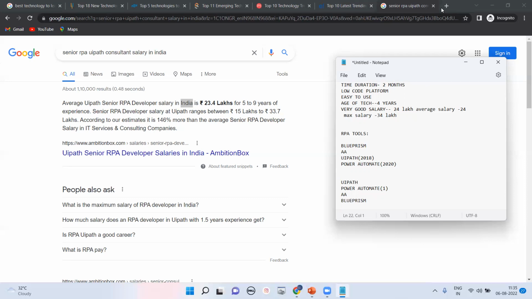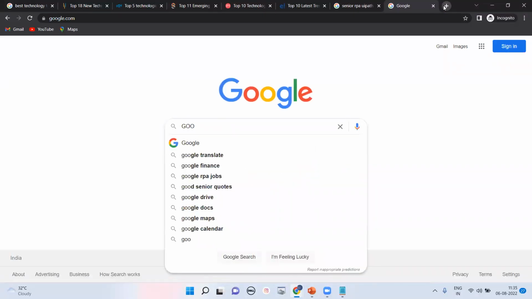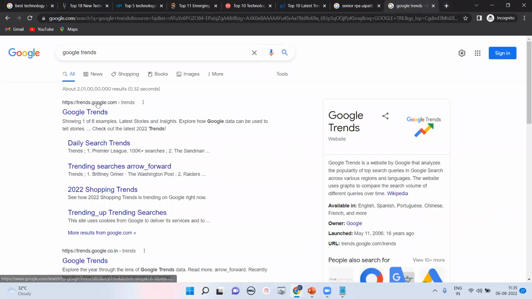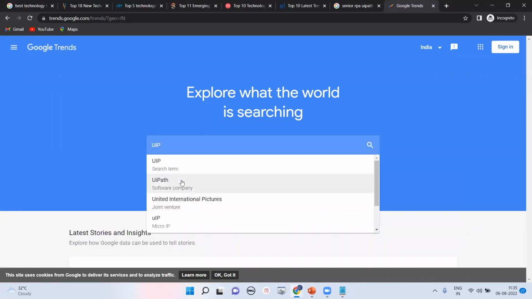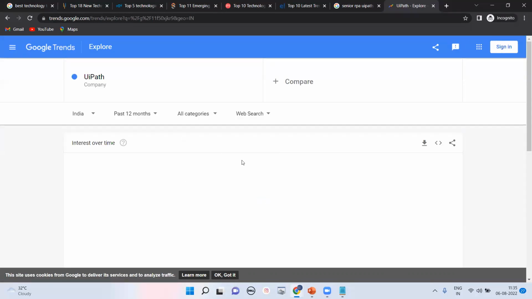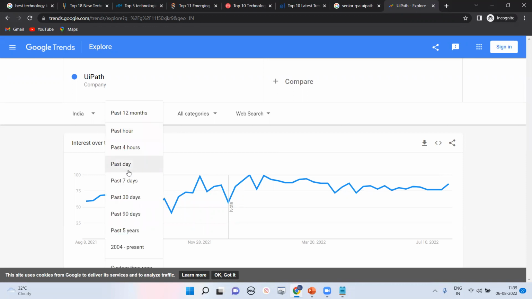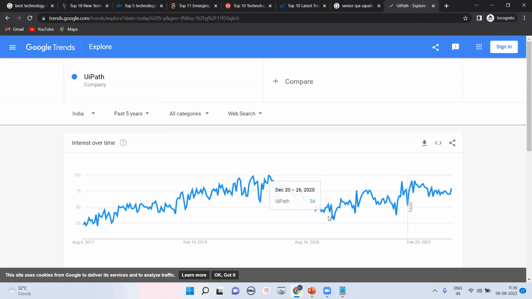Okay, let me go to Google and show this. If you go to Google Trends and check RPA tools, and if you search UiPath, that is the product of this company, and UiPath also has the RPA developer. So if you check across India over the last 5 years, you can see the graph, that it is on the top, and they started in 17 and 18.